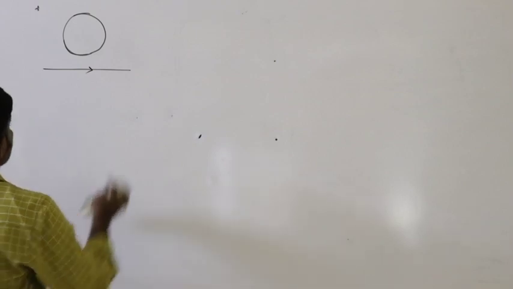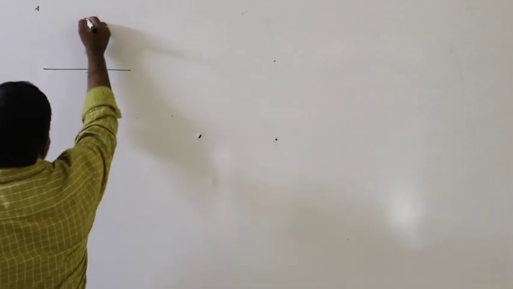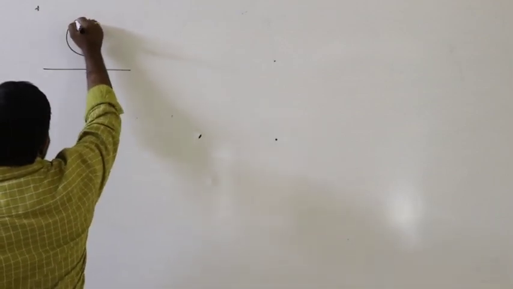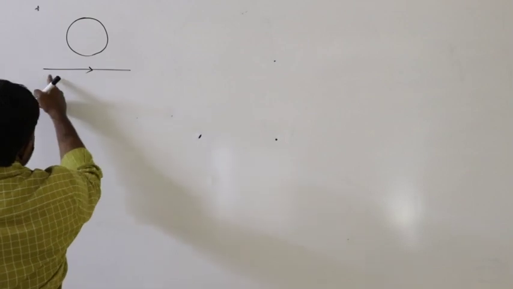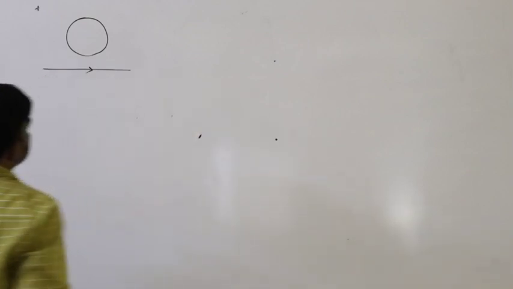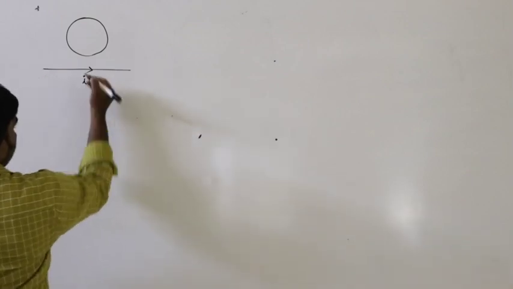This is the circular current carrying coil, and this is the current I.